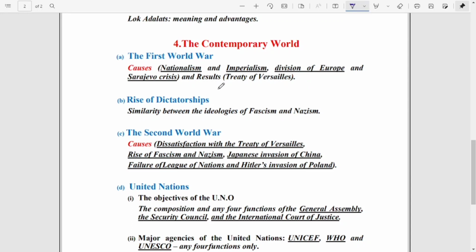You may be asked to mention any 2 terms of the Treaty of Versailles, or 3 terms, or 4 terms. At least 5-6 terms of the Treaty of Versailles you write down in your copies.